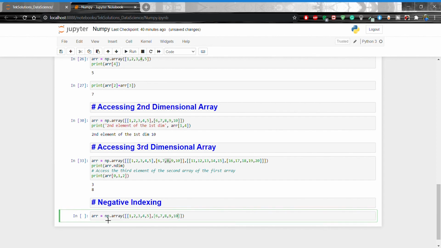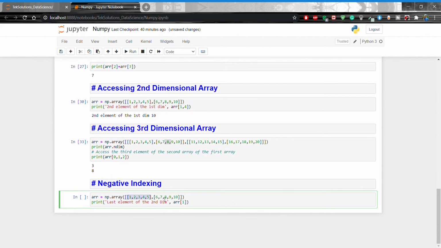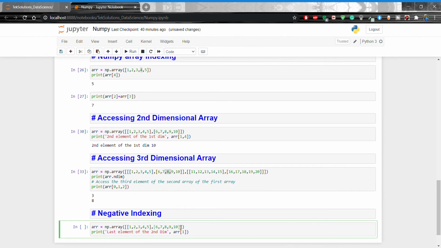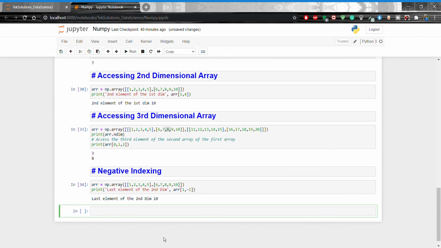Now print the last element of the second dimension. That means array of 1, this one. This is 0, this is 1, and the last element, that means 10, that means minus 1: array[1, -1]. Shift enter. The last element of the second dimension is 10, this one. This is clear now.